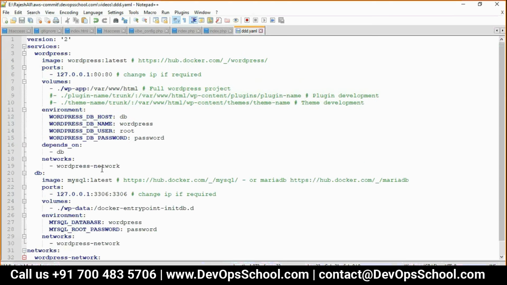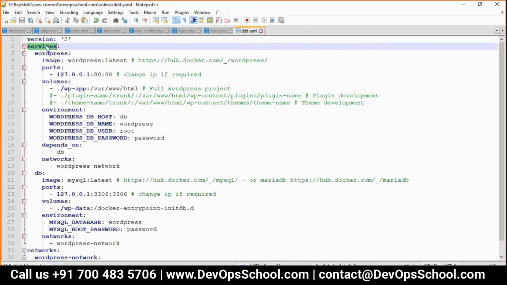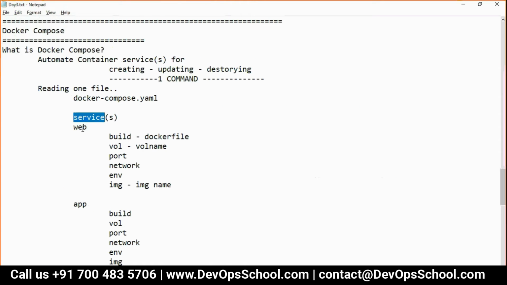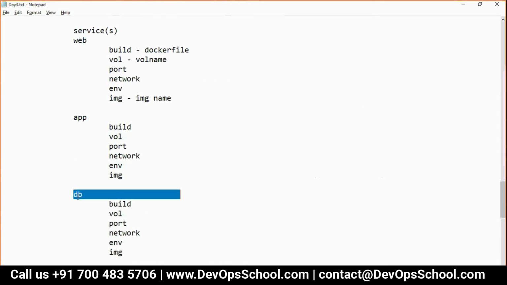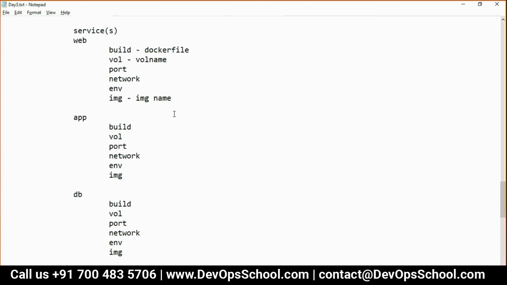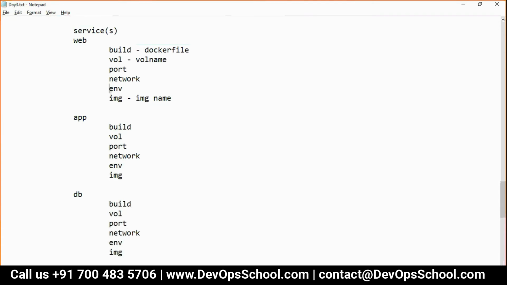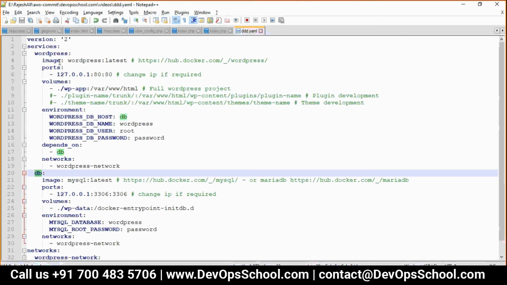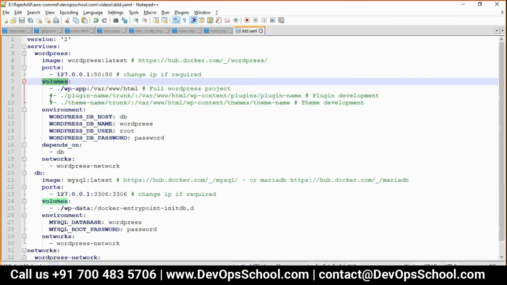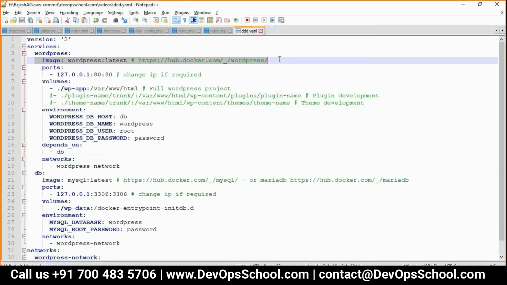Guys, look at this code. See, I taught you the YAML file will have services. Then I said service name, see, WordPress, DB. Then I said each service will have a minimum six options: build, volume, port, network, environment, image. Here you have image, port, volume, environment, network. They're using the image, that's the reason build is not there. A Dockerfile is not needed.